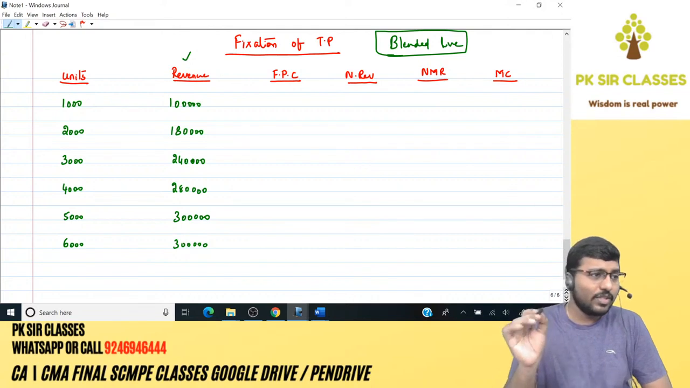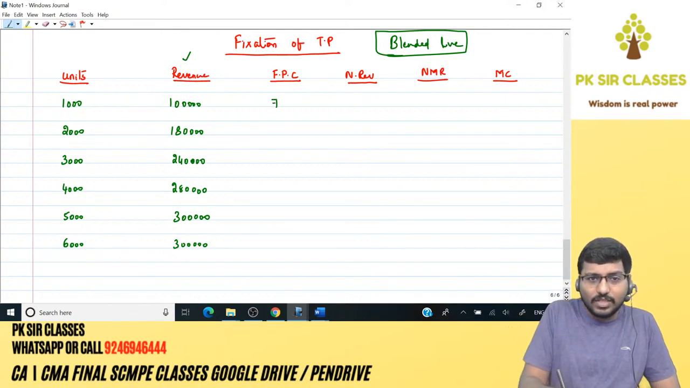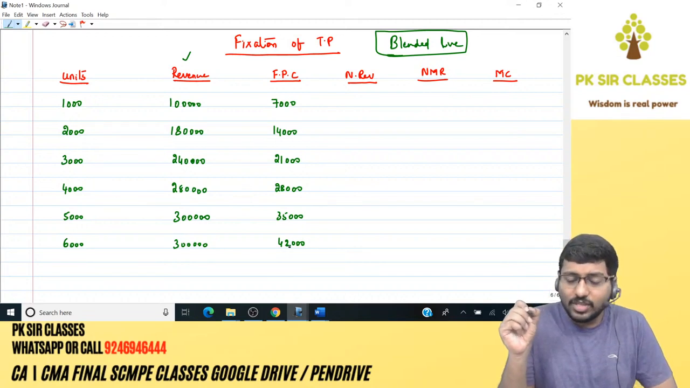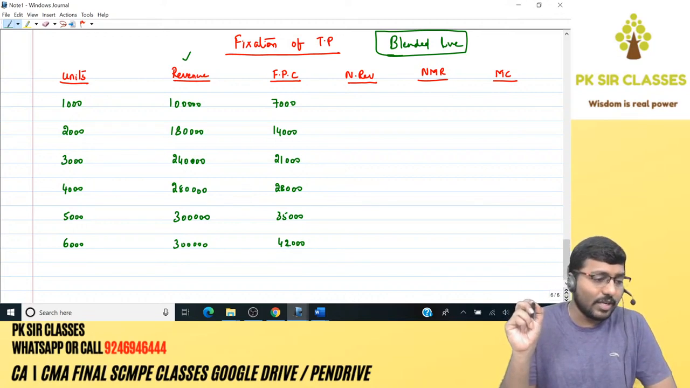Own cost of receiving division, which is 7, which means 7,000, 14, 21, 28, 35, 42. I hope I'm good with the numbers. Any mistake is there, you just need to inform me when it comes to error mistake.